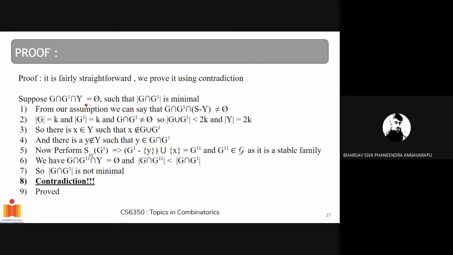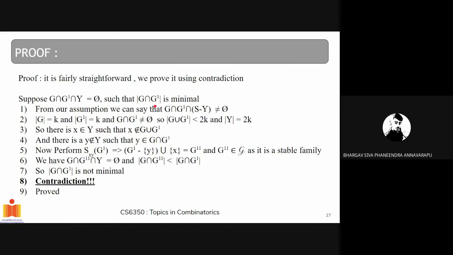So we prove the following statement using contradiction. We assume that G intersection G prime intersection Y is equal to empty set, and that the size of G intersection G prime is minimal.